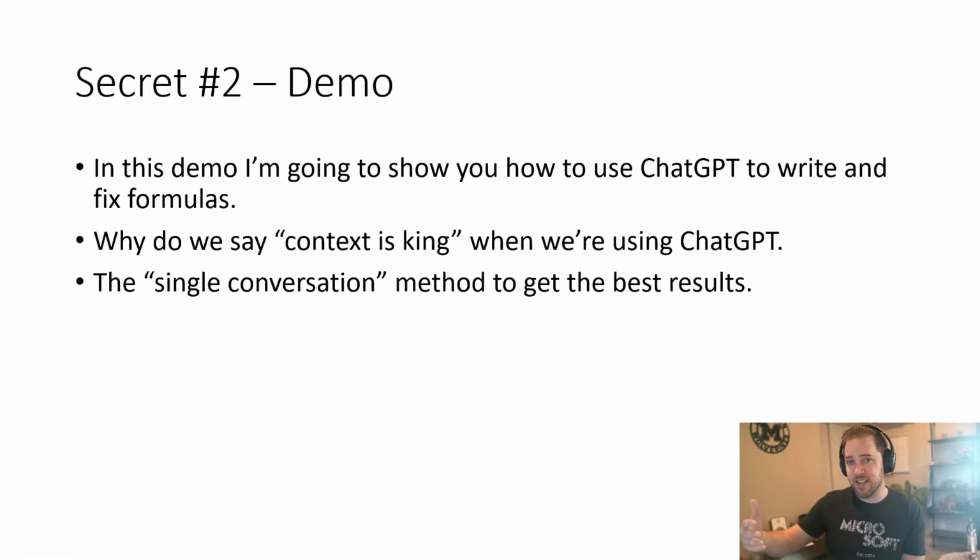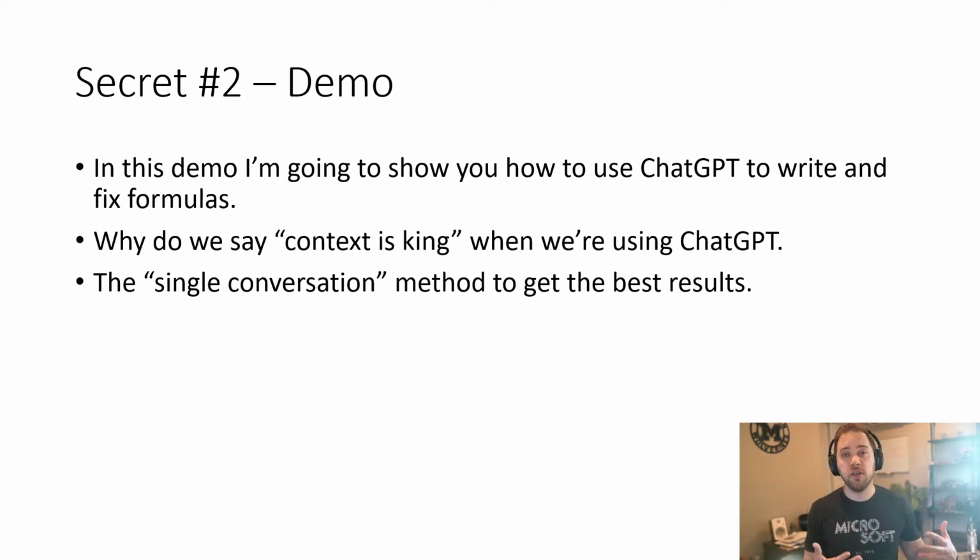So again, as I've been saying, context is king. So context is king is something you'll hear me talk about quite a bit when we go through and talk about ChatGPT for spreadsheets, because at the end of the day, ChatGPT only has access to the information that you give it. So giving it context for how and what your situation is, where your data is, how your tables are structured, anything you can give it is going to give ChatGPT a better chance of giving you the correct output when you ask it to solve complex problems for you, solve complex formulas, build complex formulas for you, right?